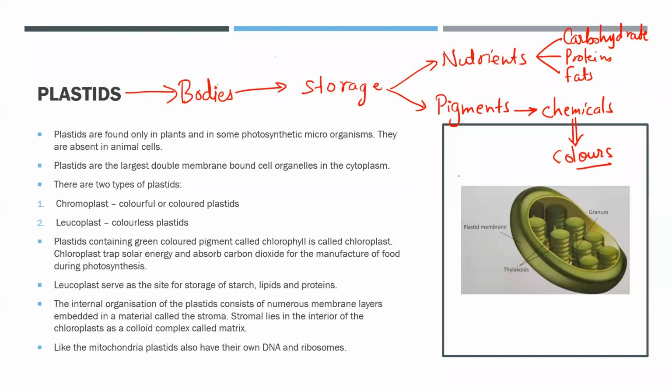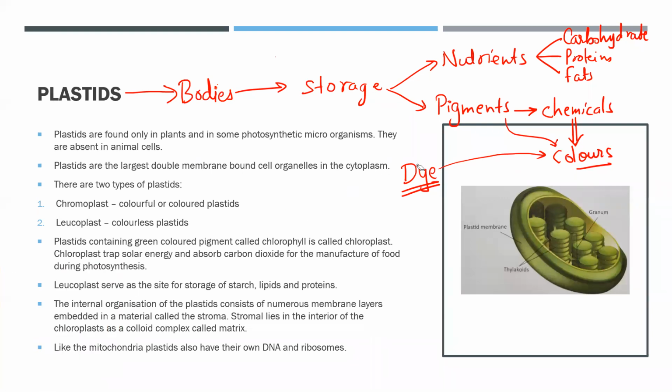We have studied this. But if we talk about non-living things like our clothes, they have dyes, and this dye in the non-living systems provides colors. But अगर हम living cell की बात करें, if you are talking about the living organisms, then the pigments are going to provide the colors. Okay, is this point clear?